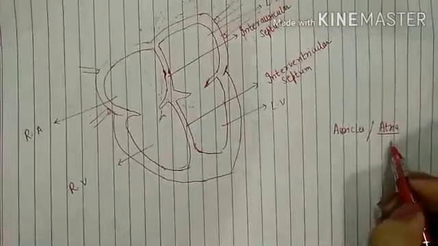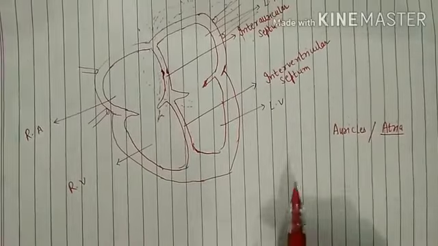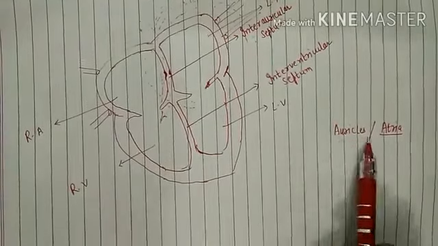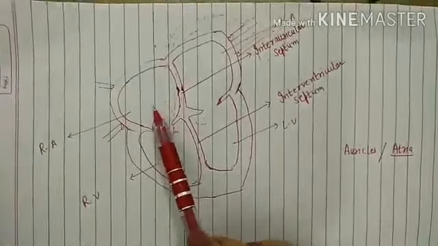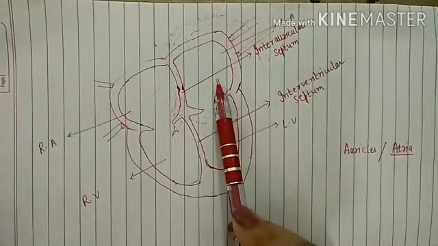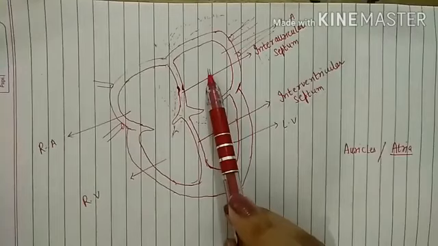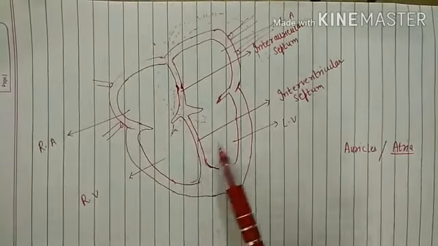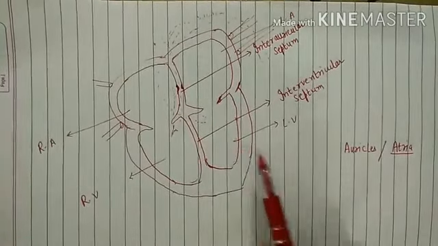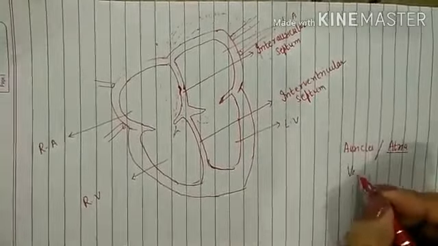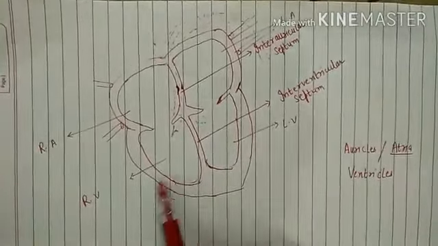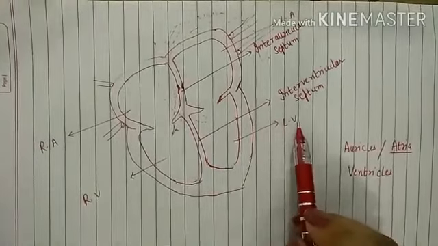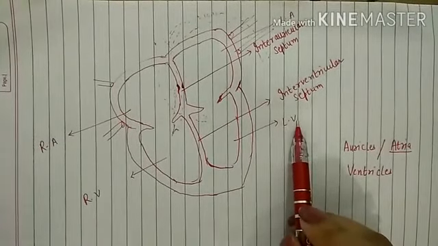Atrium is the singular term. So the upper 2 chambers are known as auricles. This is the right auricle and the other one is the left auricle. And the lower 2 chambers are known as ventricles. So it is the right ventricle and the other one is the left ventricle.